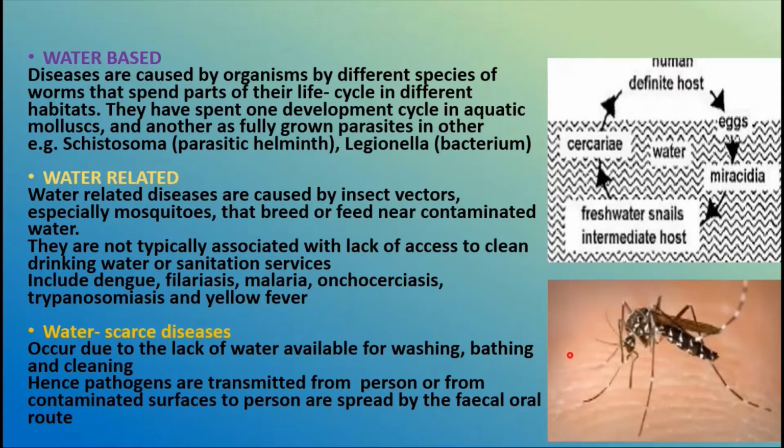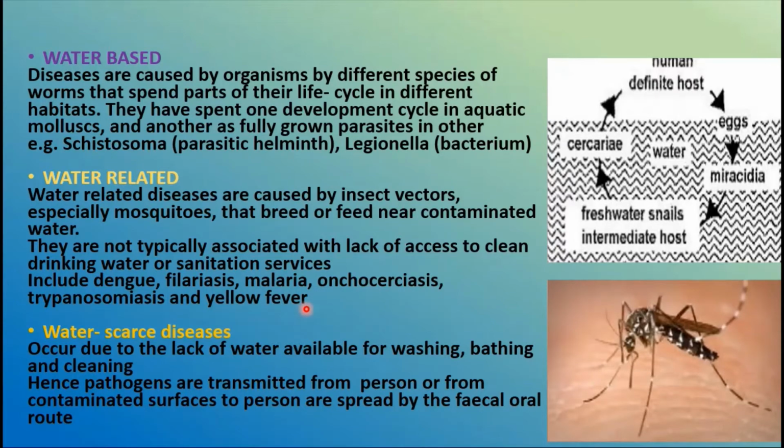They are not going to spend their life cycle in the water. So that's the difference between water based and water related. They are not typically associated with the lack of access to clean drinking water or sanitation services. The diseases related to this category are dengue, filariasis, malaria, onchocerciasis, trypanosomiasis, and yellow fever.